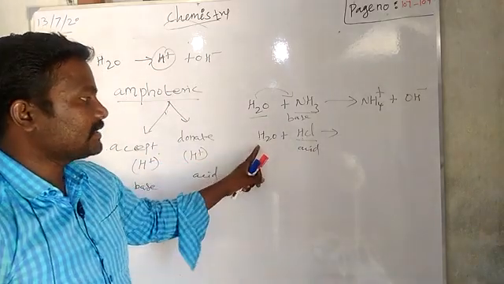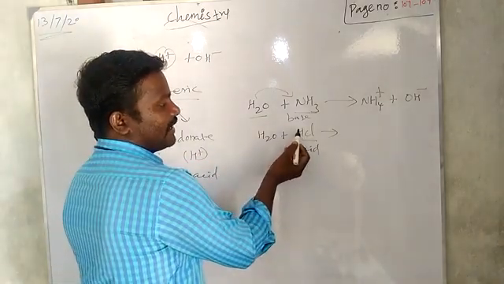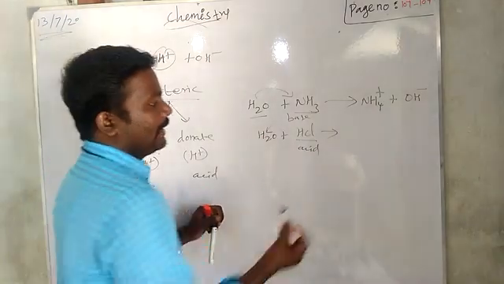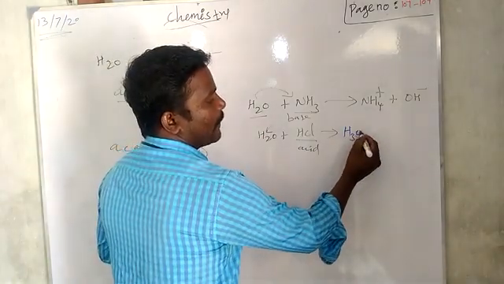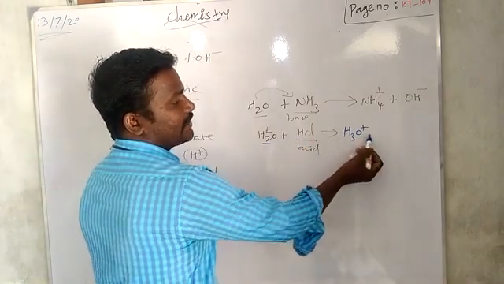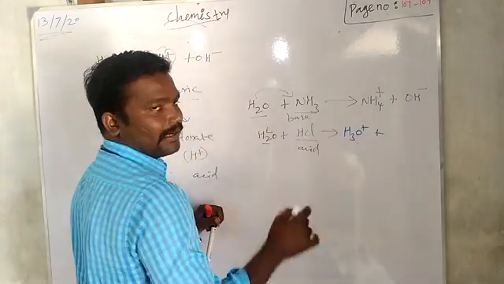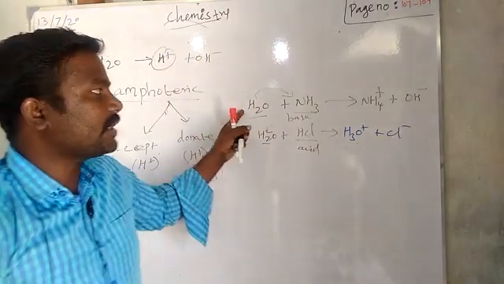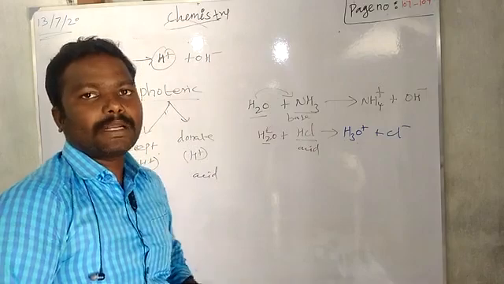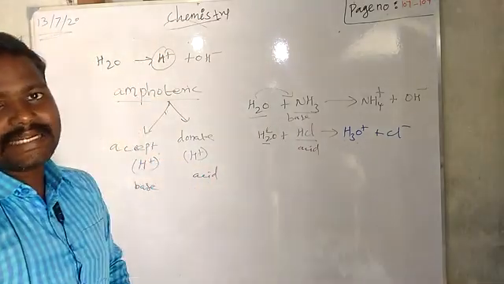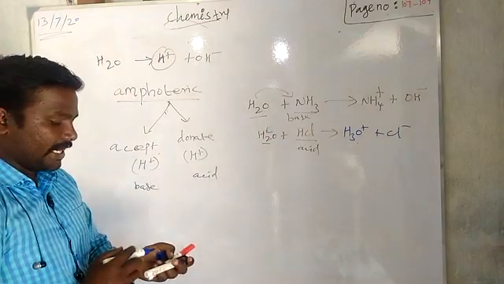Then when an acid reacts with water, what happens? It will attract the proton from that. So what will happen? H3O plus will form. Already 2 hydrogens, 1 more hydrogen. That's why H3O plus, extra one added, so plus charge. Then Cl minus. So in the first equation, the proton is donated by the water. In the second equation, the proton is accepted by the water. So it is acting as an amphoteric oxide.